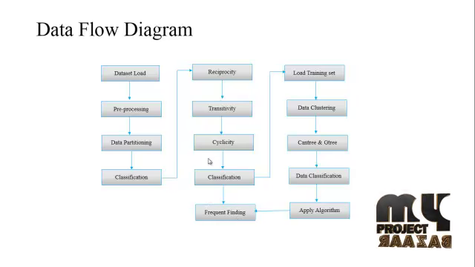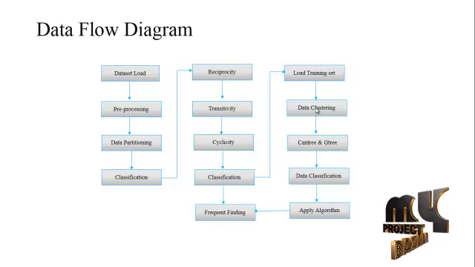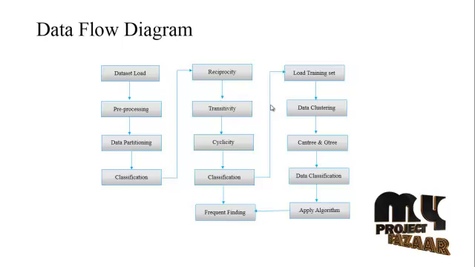Method 2 uses the adult dataset. The adult dataset is loaded and pre-processed. After pre-processing, the data is clustered and then classified. The classification uses machine learning algorithms, but in this reference paper they mainly focus on additionally using one more algorithm, named CanTree and G-tree. With this algorithm the data is classified. After applying the algorithm, we finally find the frequent item sets.